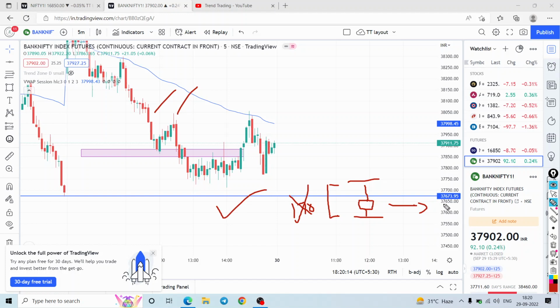Here the option strike price I'll be choosing will be the 37,700 put option, for an expected target of 37,400 levels or 1 is to 2 risk reward, whichever comes first. This is where I'll be planning to book my profits on the Bank Nifty option trades. These are the levels. Let's see tomorrow what the price behavior is, because now it becomes very crucial.